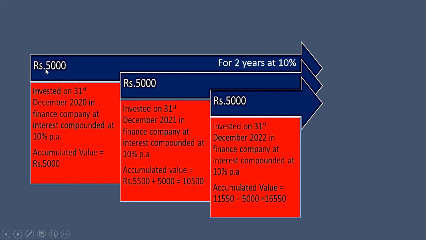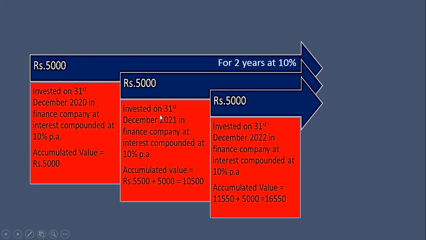Now we can consider the same example in this way also. The first installment of rupees 5,000 gets invested for 2 years. Since we are making investment at the last day of 2020, this first installment will get invested for year 2021 and year 2022, that is for 2 years.